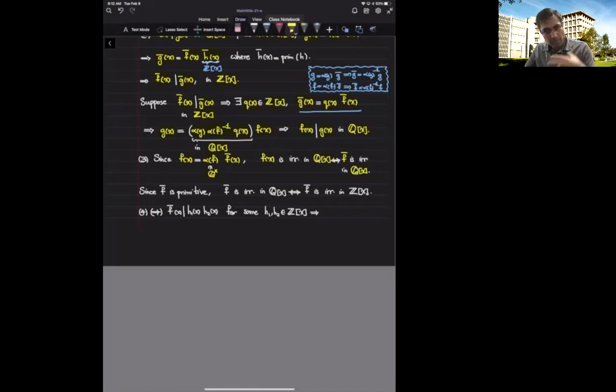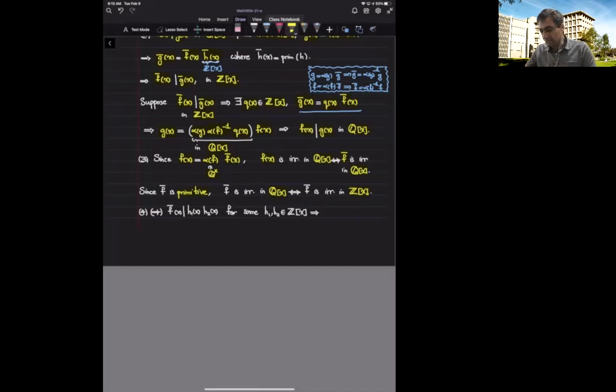But long ago, we used Gauss's lemma and showed that if I start with a primitive polynomial, then being irreducible in Q bracket x is equivalent to being irreducible in Z bracket x. So among primitive polynomials, irreducibility in Q bracket x and Z bracket x are equivalent.